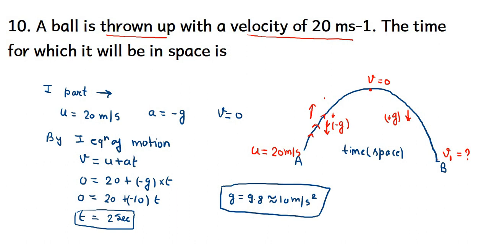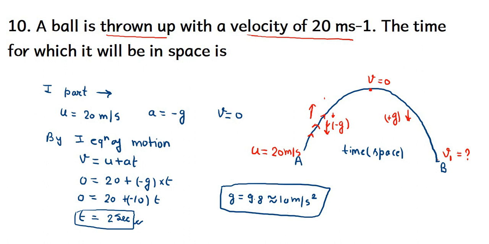Or we can say half of the flight is covered in 2 seconds. It will take the same time to come back to the ground. So half of the time is 2 seconds. So what will be the full time the ball will be in space?